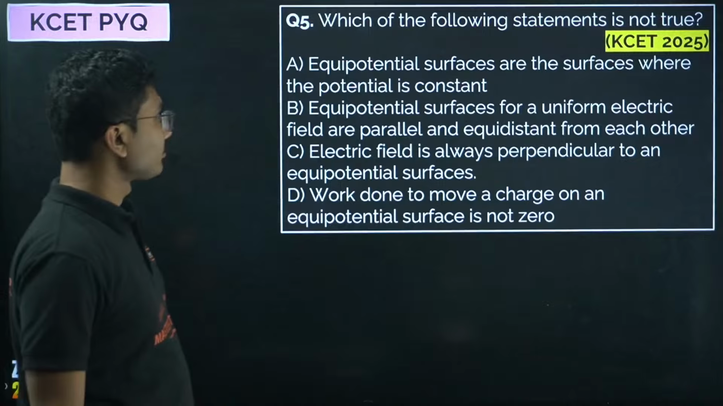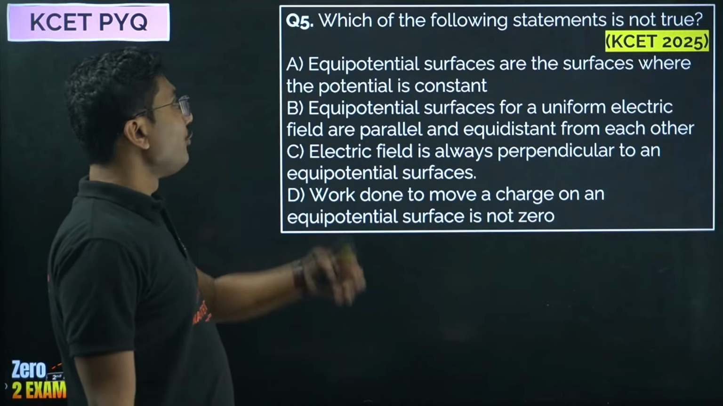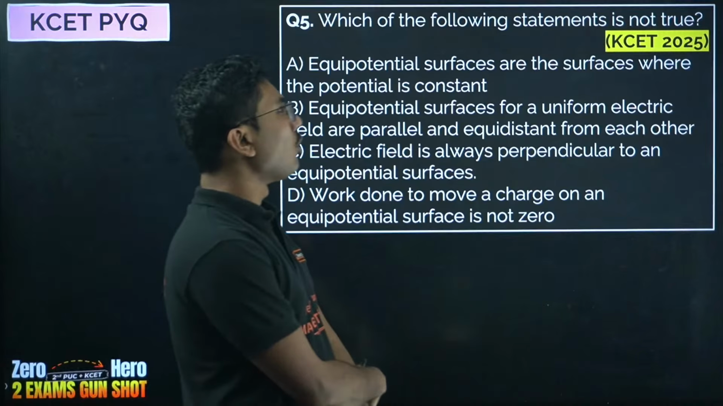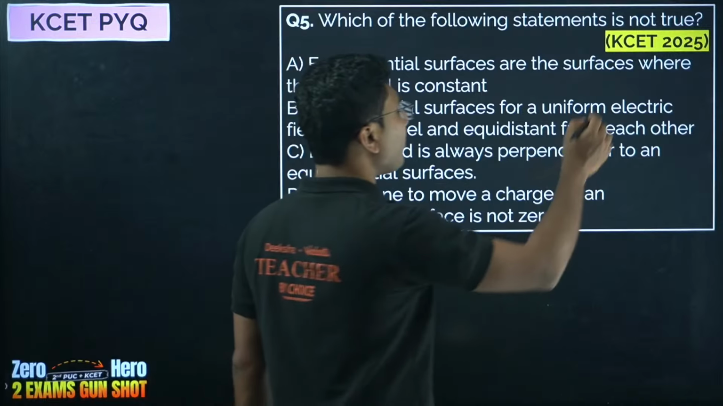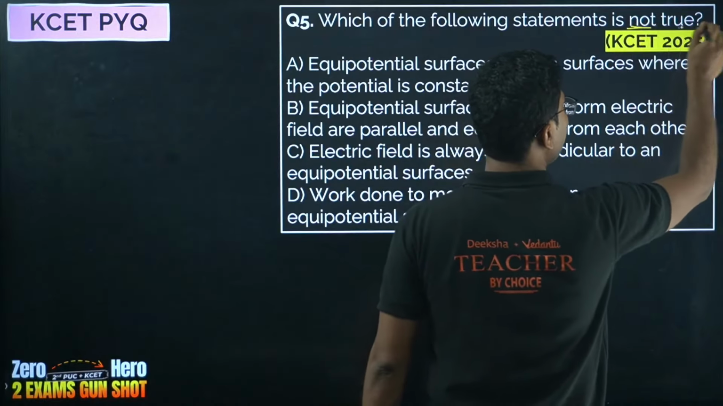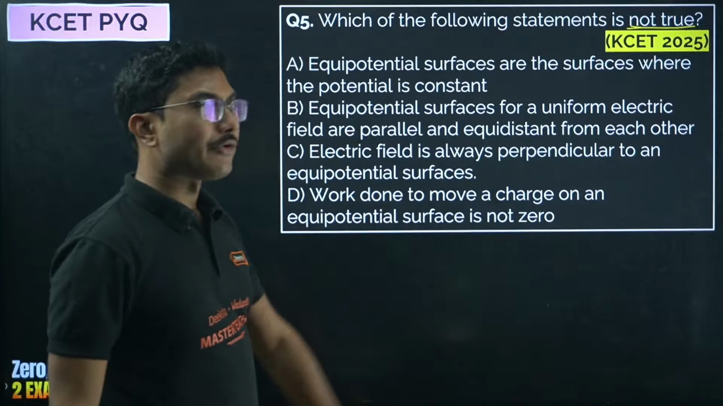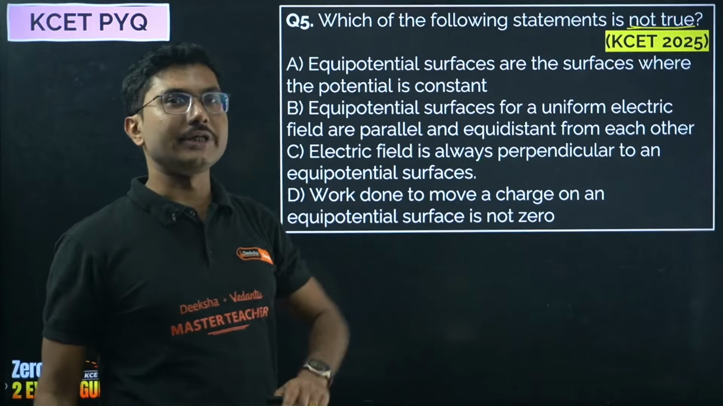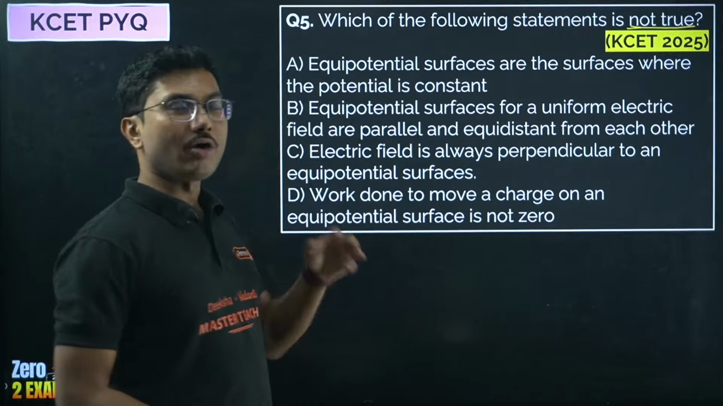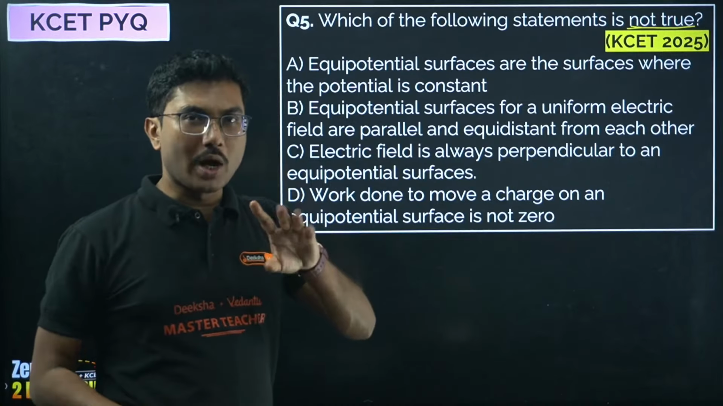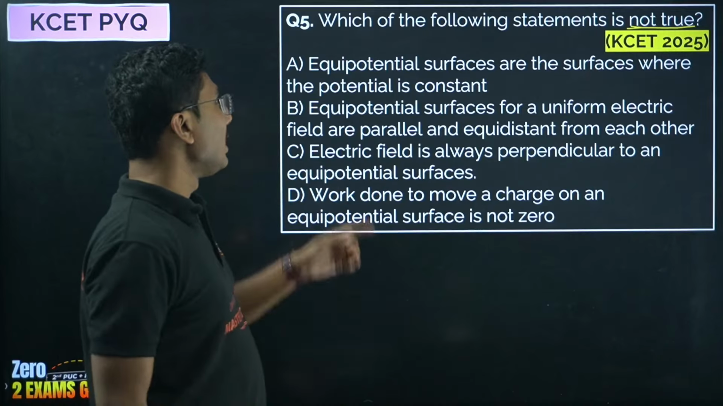Okay, let's see a few questions. Which of the following statements is not true? This is also a very tricky question. Not true questions are also tricky. That means there will be three options which will be correct, only one will be incorrect.